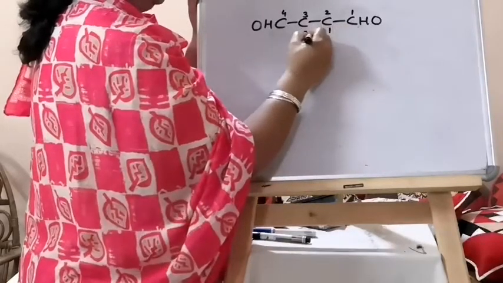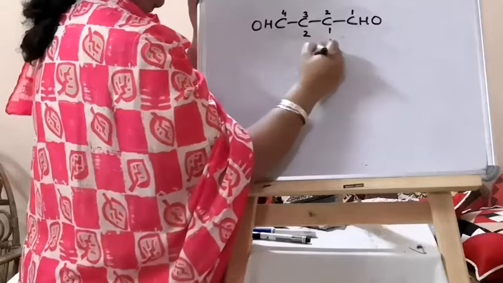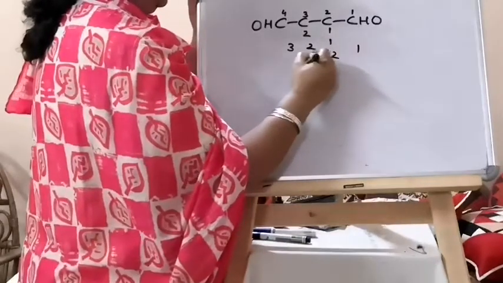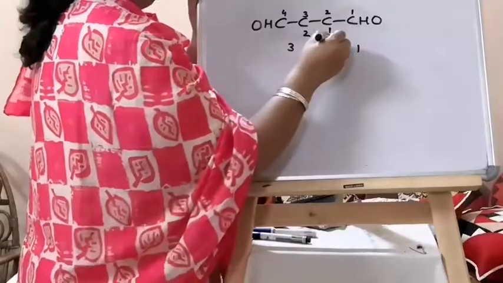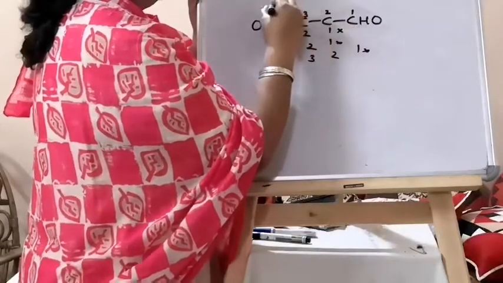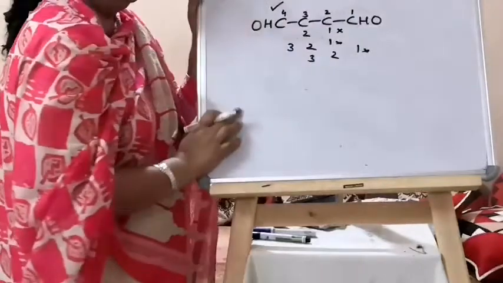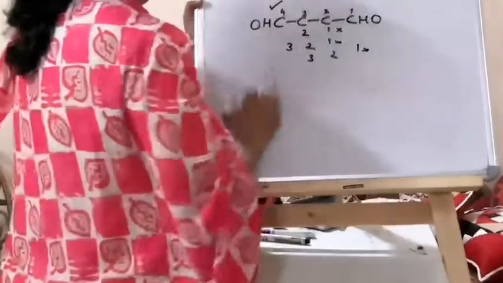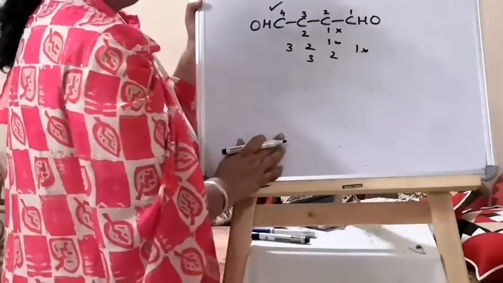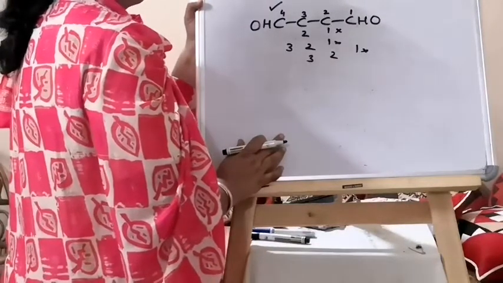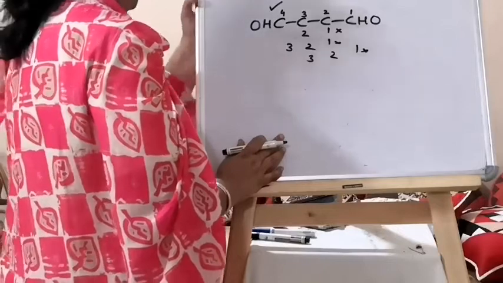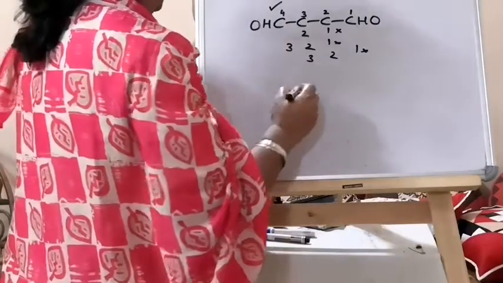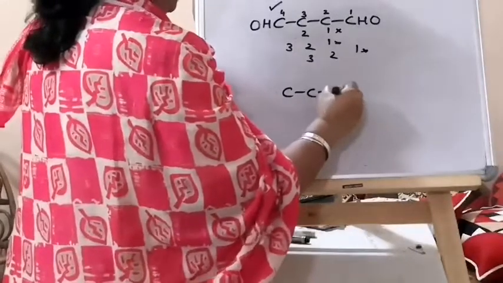If you write like this, it is wrong. If you write like this, it is wrong. So this is wrong, this is wrong, this is wrong, this is correct. So when the chain is terminated on both sides with a functional group having carbon in it, then the carbon of both functional groups will be included in the chain. See another example.